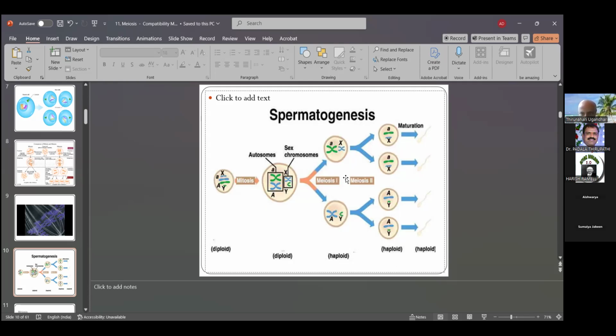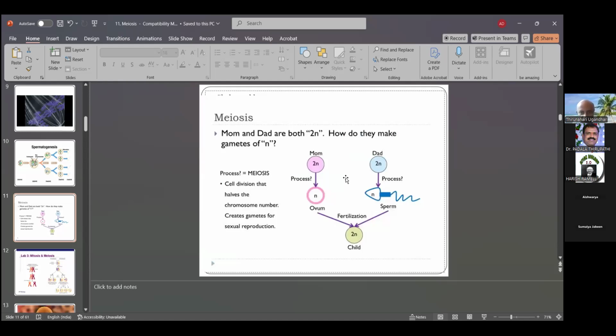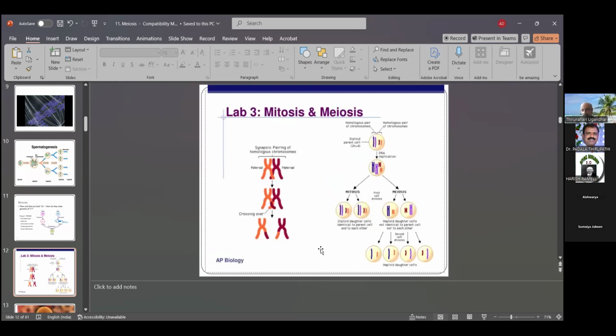So this is also a character. Meiosis is the process of cell division that halves the chromosome number and creates gametes for sexual reproduction. It involves the mother and the father. In the mother's womb, the father's sperm fertilizes, and the fetus becomes a child, also the zygote. Then the differentiation between mitosis and meiosis is here.